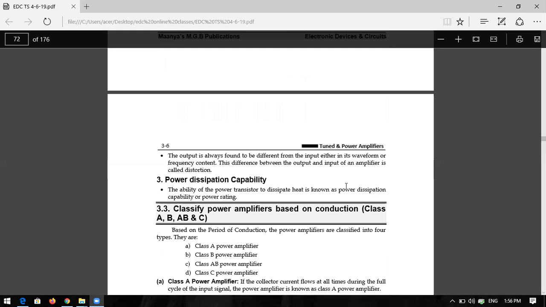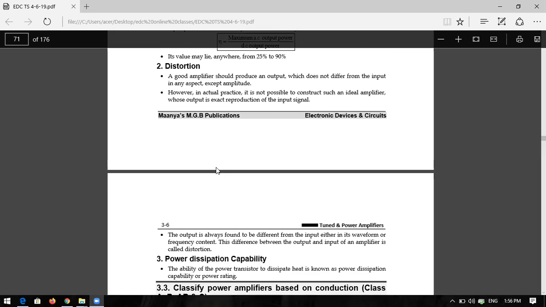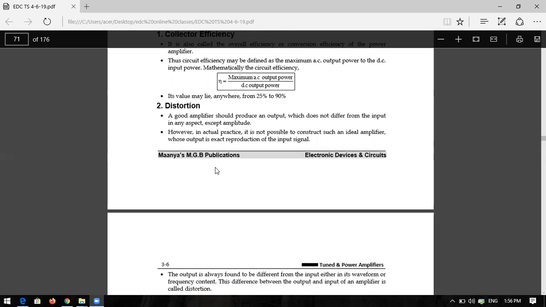So here you can see the definition. The output is always found to be different from the input, either in its waveform or frequency content. This difference between the output and input of an amplifier is called distortion. Okay, already discussed or not. So what does distortion mean? The output is different from the input, and you can call it distortion. That means the output is not an exact replica of the input. In actual practice, it is not possible to construct such an ideal amplifier whose output is an exact reproduction of the input